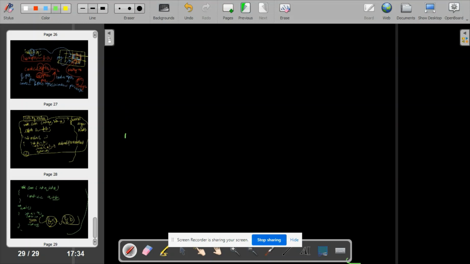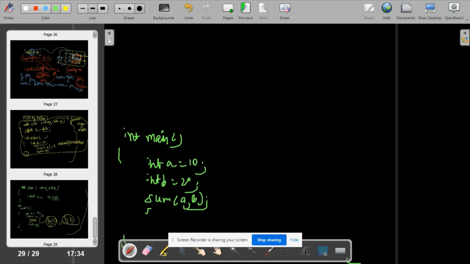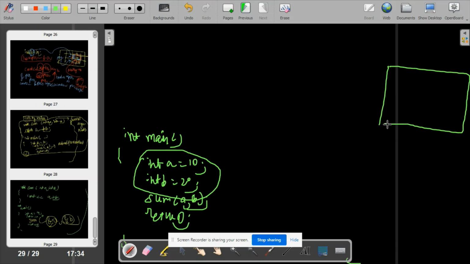So this is my main function, int main. Here I have made two value declarations, int a is equal to 10, int b is equal to 20. Some function is called, a and b are passed, and return 0. These two values will be stored in the RAM, random access memory.